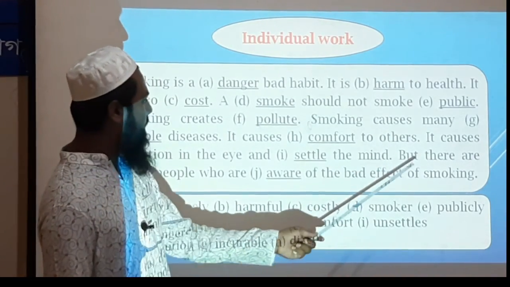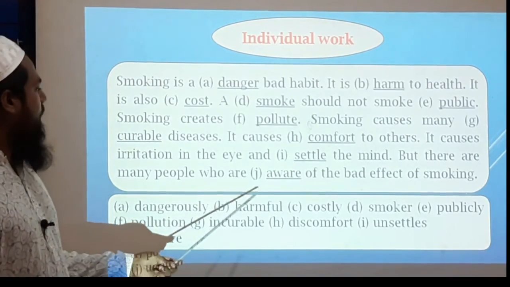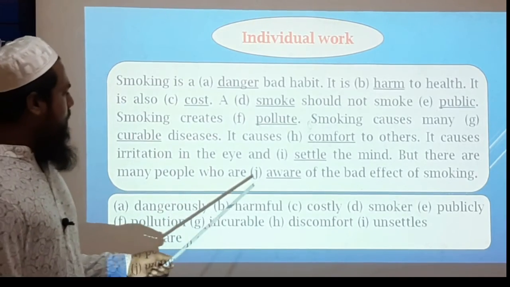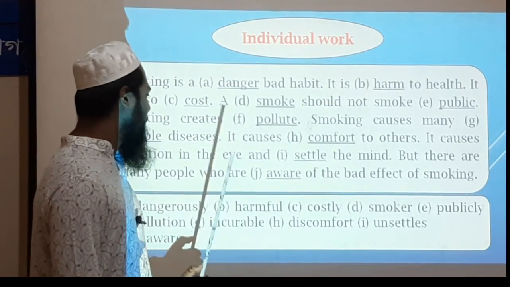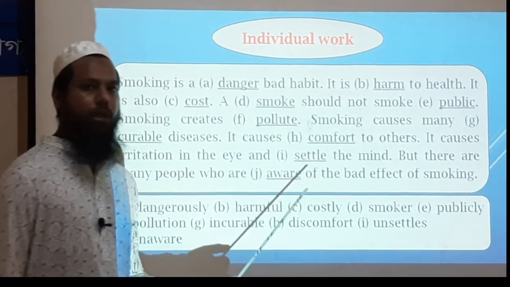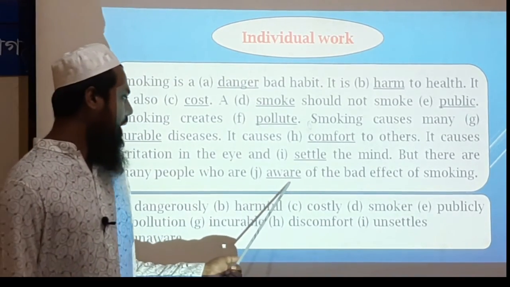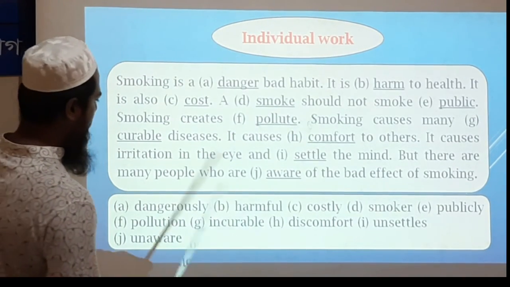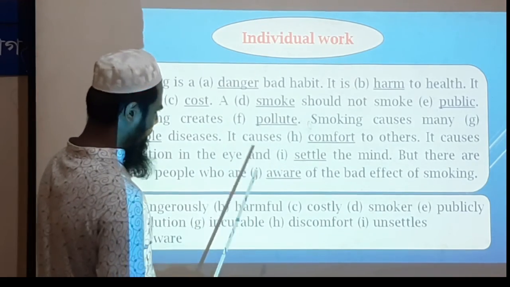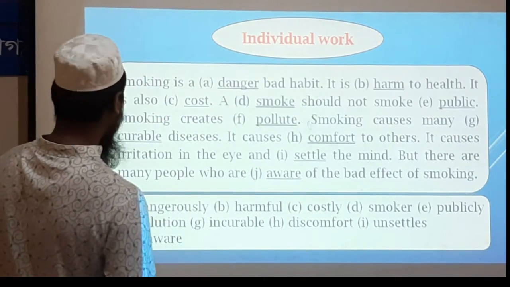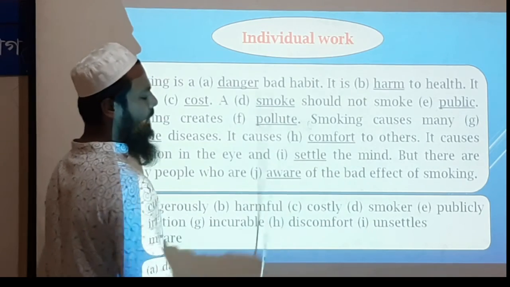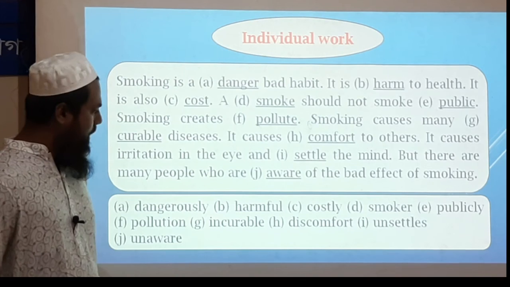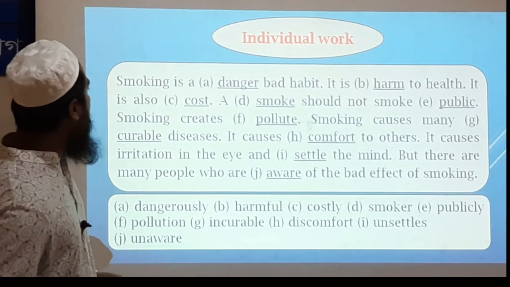And in the next sentence, but there are many people who are aware of the bad effect of smoking. Are is a linking verb, and after a linking verb there is always an adjective. So aware is itself an adjective, so we should make it negative. But there are many people who are unaware of the bad effects of smoking. Okay, check your answers, how many you could do correctly.